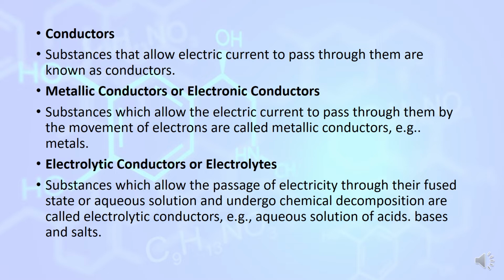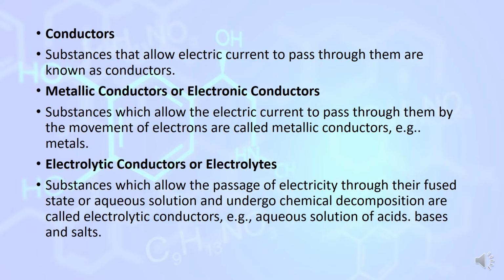Conductors are those that allow the electric current to pass through them. For example, all metals are good conductors. Conductors are of two types, metallic conductors and electrolytic conductors. Metallic conductor is also known as electronic conductor because it conducts electricity due to flow of electrons. All the metals and alloys are metallic conductors.